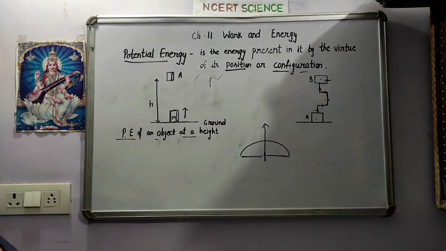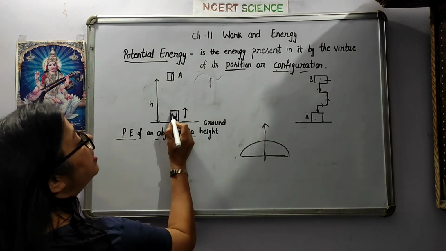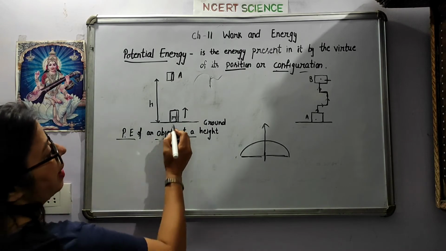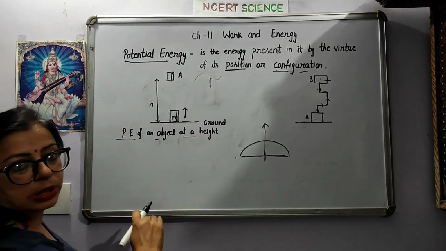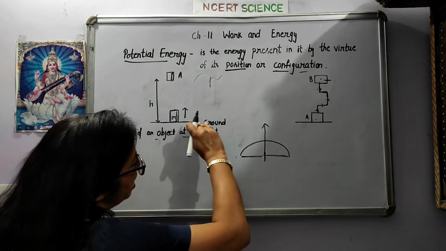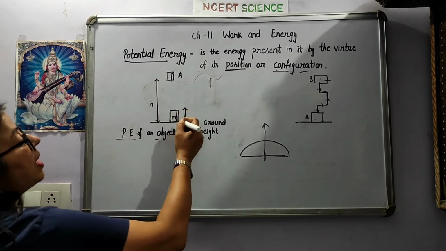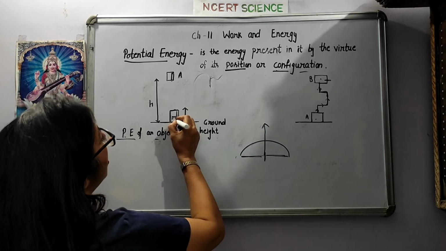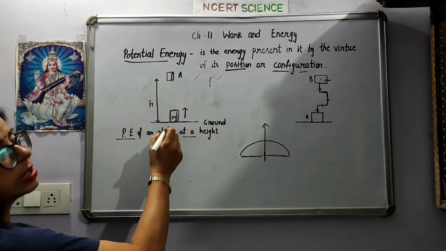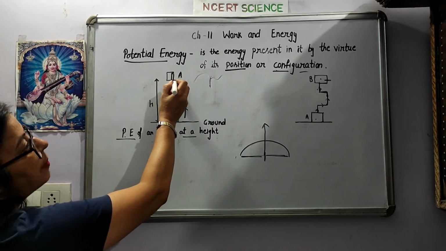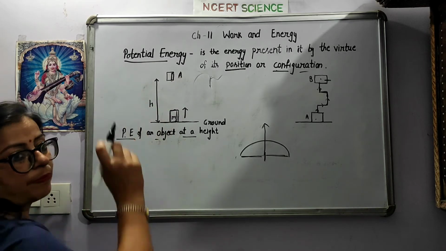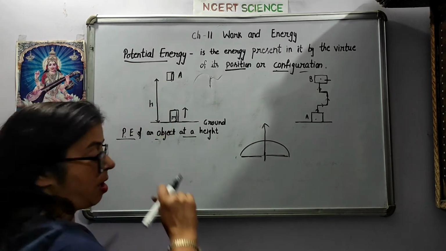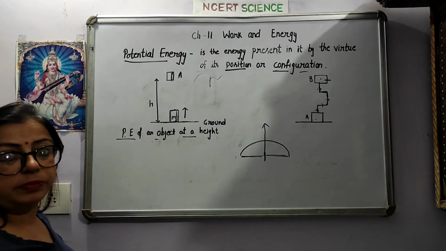So here we go. Students, assume that this is a box, and the mass of this box is m. It is lying on the ground, on a flat surface. When I lift this box, the position of this box is now here. It is coming to this place, that is A. Assume that the distance covered is H.